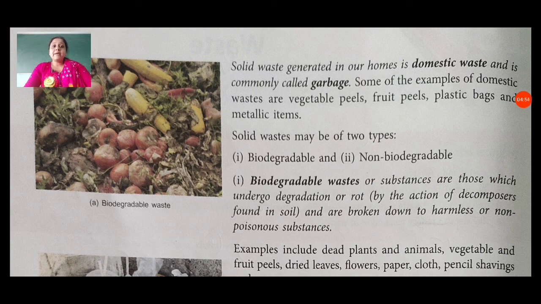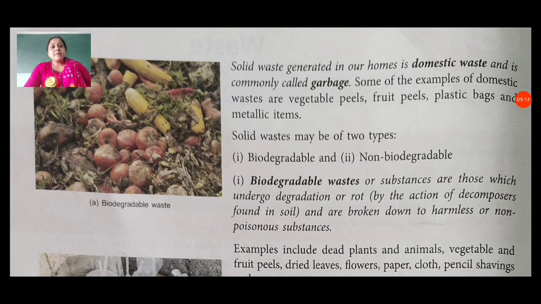Biodegradable waste is a type of solid waste, or substances, which undergo degradation or rot by the action of decomposers found in soil and are broken down into harmless or non-poisonous substances.